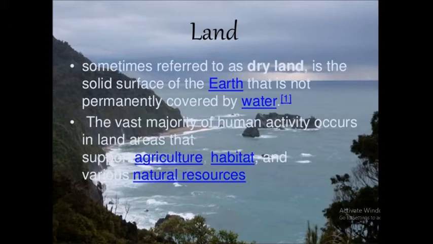Can you grow your plants in flowing water or can you grow plants in air? No, it is not possible. So that's why land affects the natural vegetation directly or indirectly. Do we observe the same type of vegetation in mountainous, plateau and plain areas? No, we do not. Actually, there are differences between the plants which are grown.